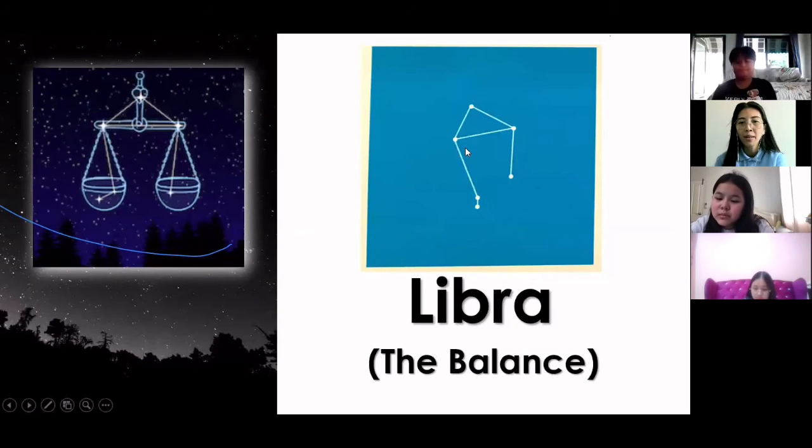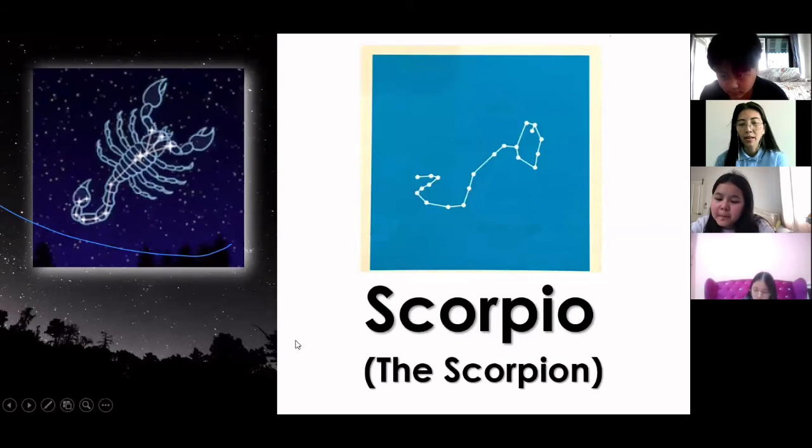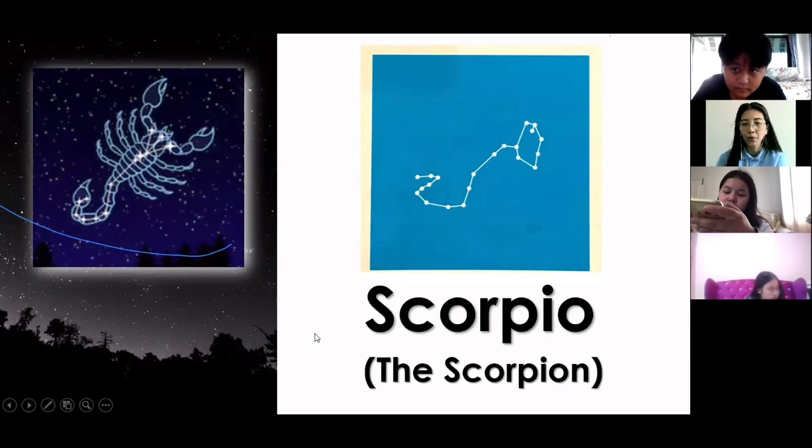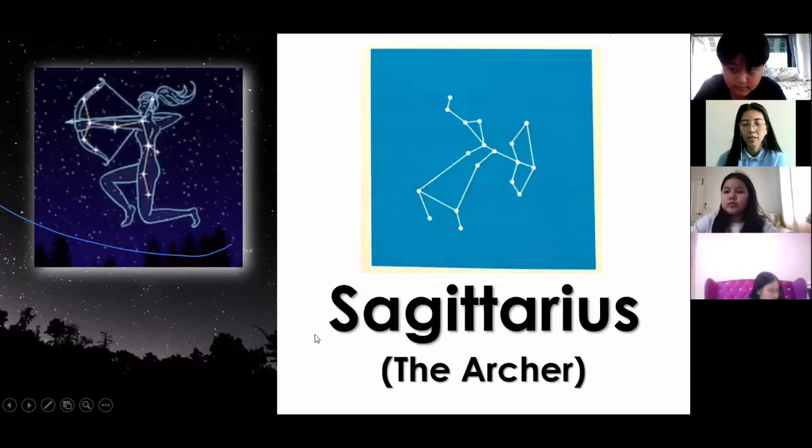Next we have Scorpio, the scorpion, with its legs and a very long body up to its tail. Next we have Sagittarius, the archer.